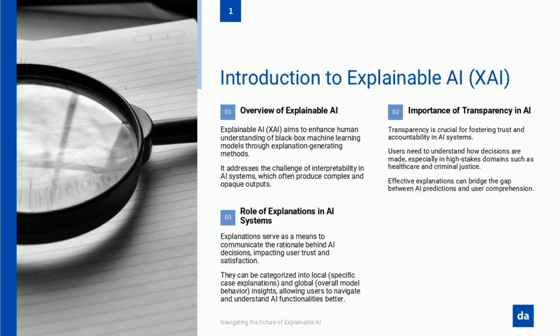And finally, we have the role of explanations in AI systems. Explanations are the bridge between humans and machines. They take the complex decision-making processes of AI and translate them into something we can understand, learn from, and even act on. Explanations make AI a tool for collaboration rather than just a mysterious black box.